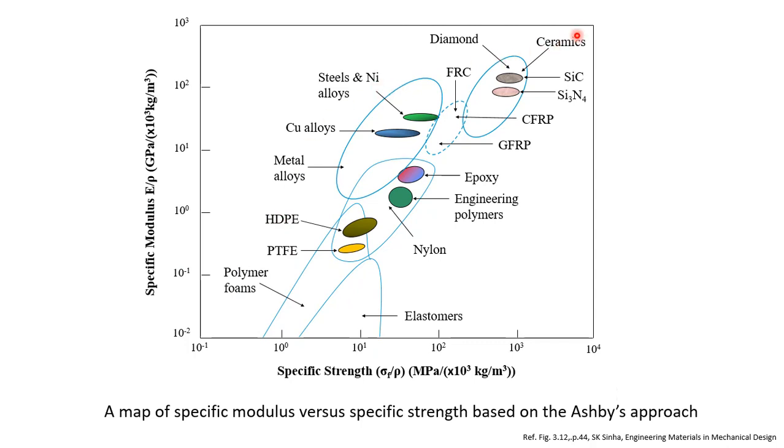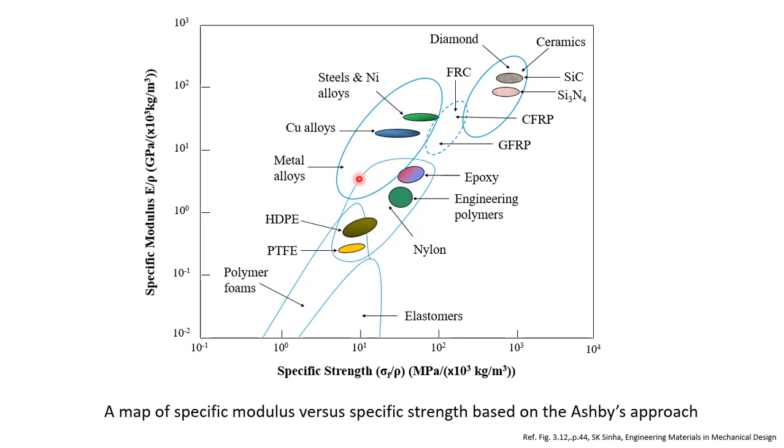So the best material will be in this corner, where we get the best in terms of specific strength and best in terms of modulus. Again, we can see that ceramics are very good high performing materials, but as I said, ceramics have the problem with fracture. They are not applicable for tensile application, but for compressive application, they are very good materials. After that, we can see that steel and nickel, fiber reinforced composites, these are very high performing materials. Nickel alloys are also considered very good materials.